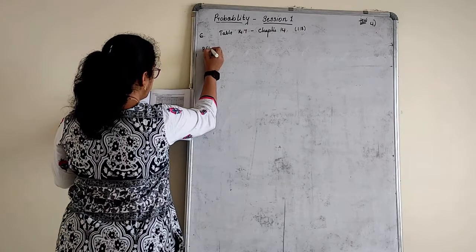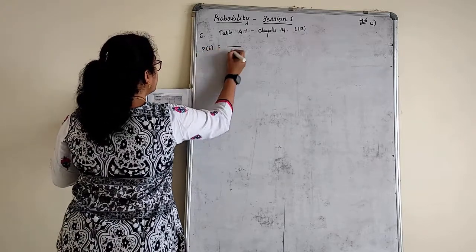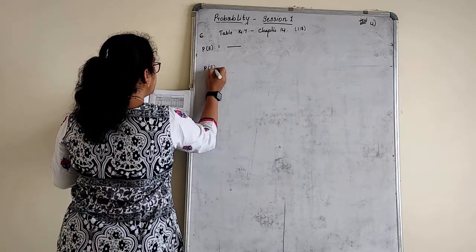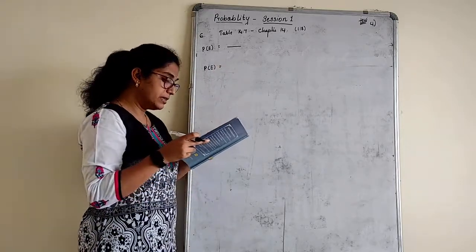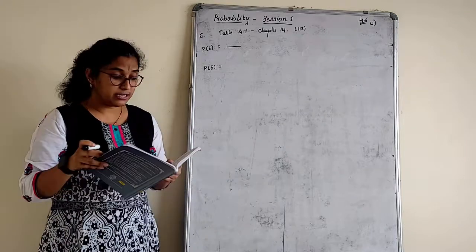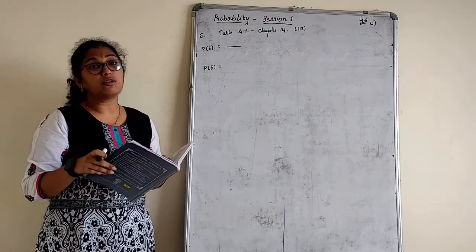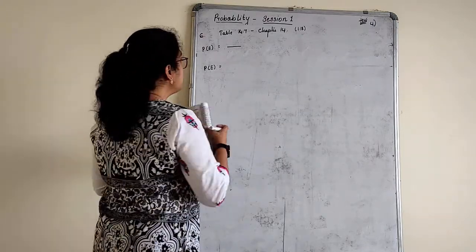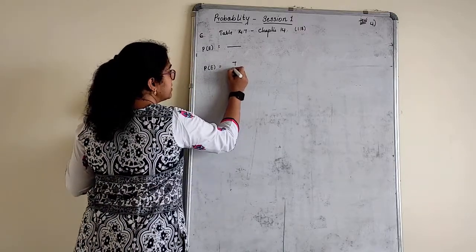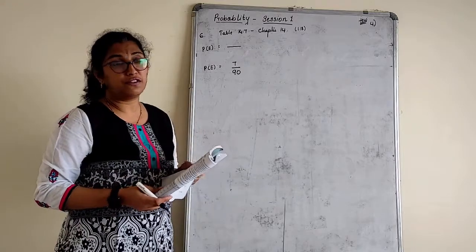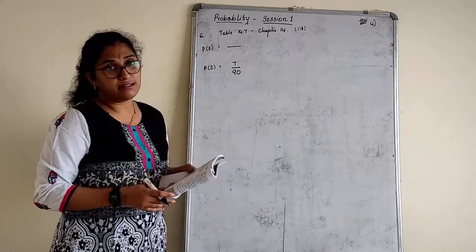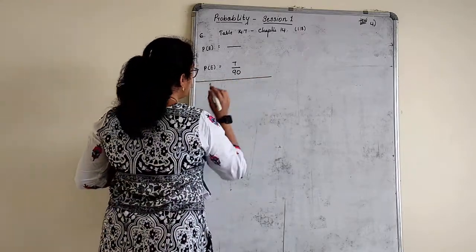First of all, write the formula. Probability of an event is equal to the student scored less than 20% in the mathematics test. In which category he comes? He comes in the 0 to 20 category. How many students are there in the 0 to 20 category? 7 students. Out of total 90. Probability of an event, done. That's the answer. As simple as that.